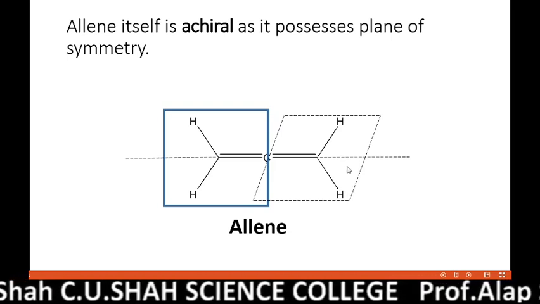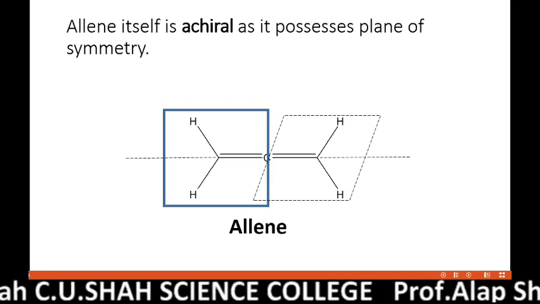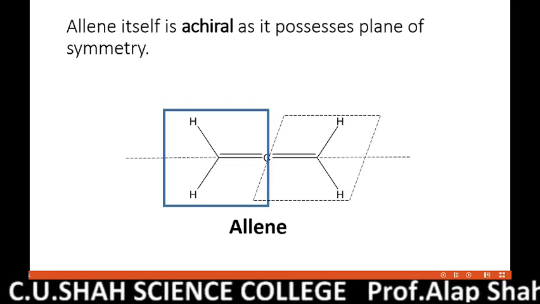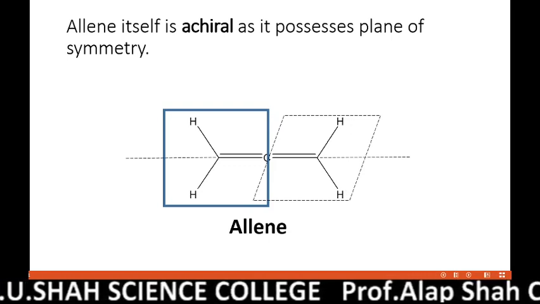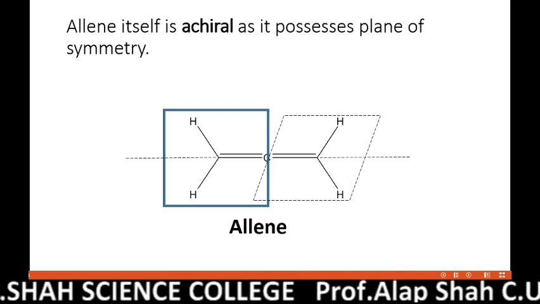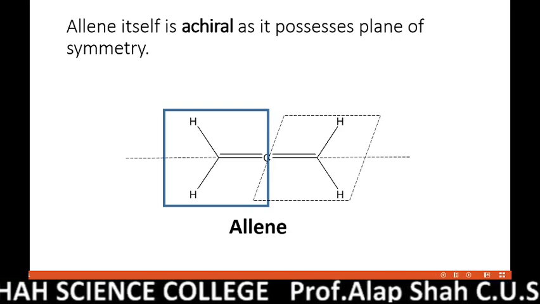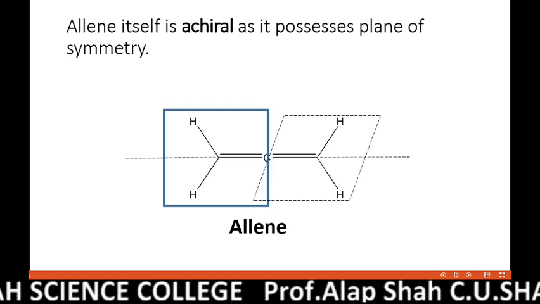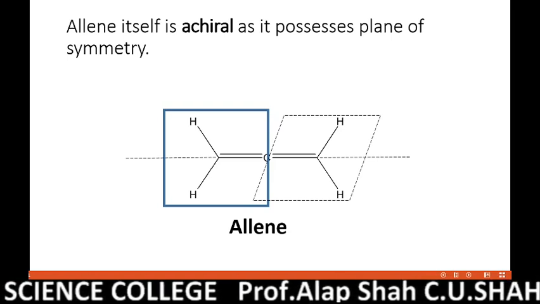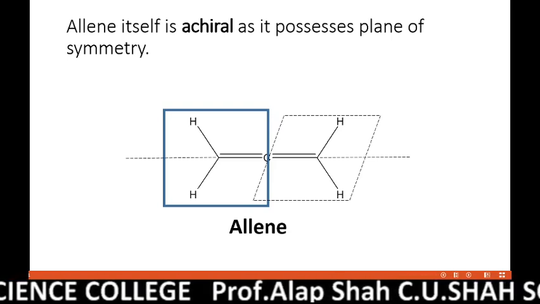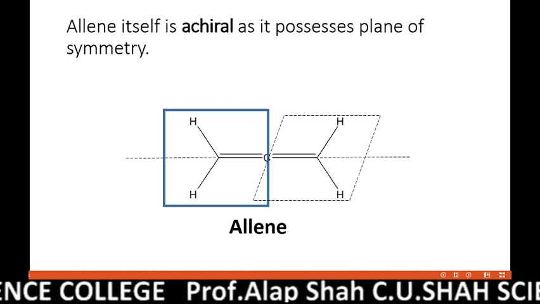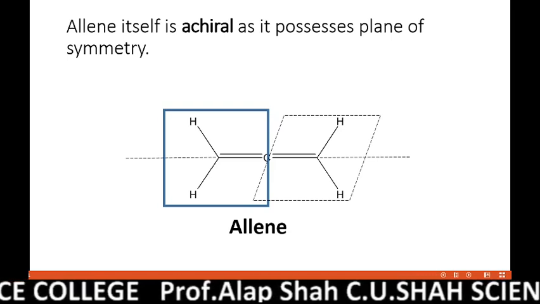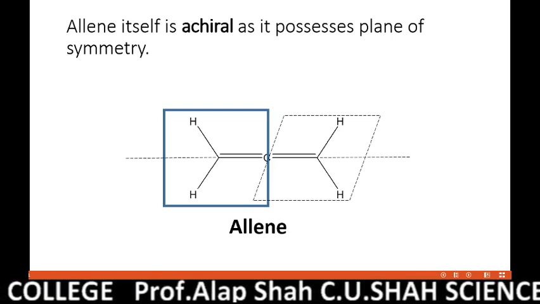So we can say that in allene, a center of symmetry is not present, but a plane of symmetry is present. And if a plane of symmetry is present, then allene cannot be chiral. So it is achiral, and it is optically inactive.